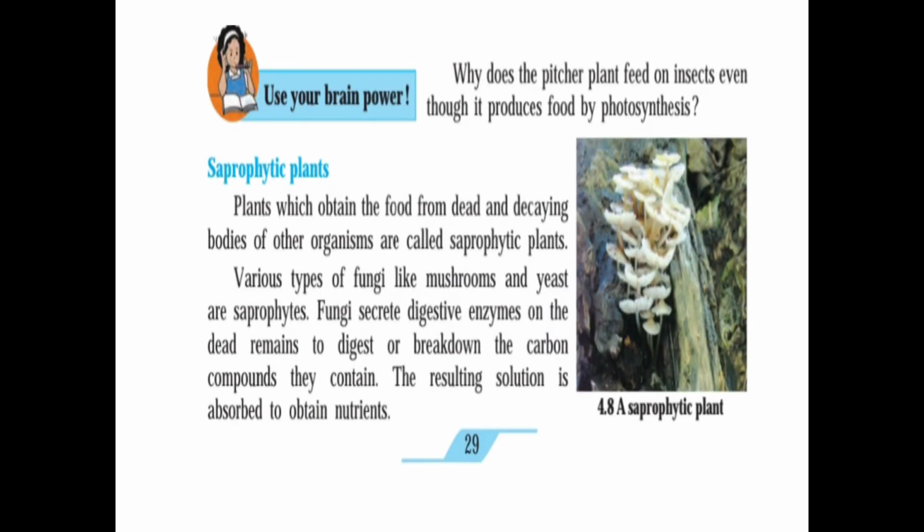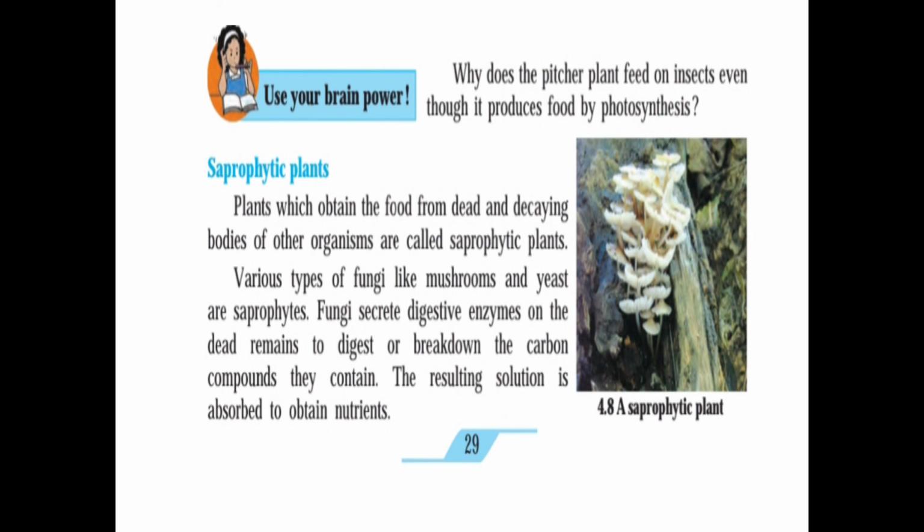Next one, use your brain power. Why does the pitcher plant feed on insects even though it produces food by photosynthesis? Now see the answer.